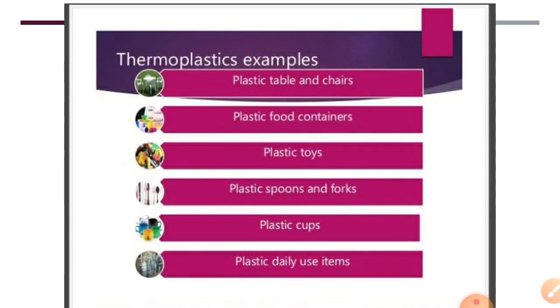Then come examples of thermoplastics. Plastic tables and chairs are made up of thermoplastics. Plastic food containers that you see at your home. Plastic toys are also made up of thermoplastics. Plastic spoons and forks, plastic cups, plastic daily use items. You have seen many examples of plastics.